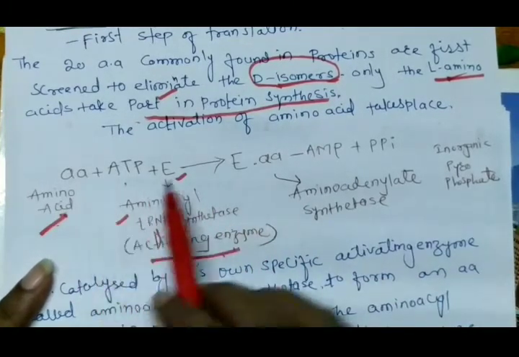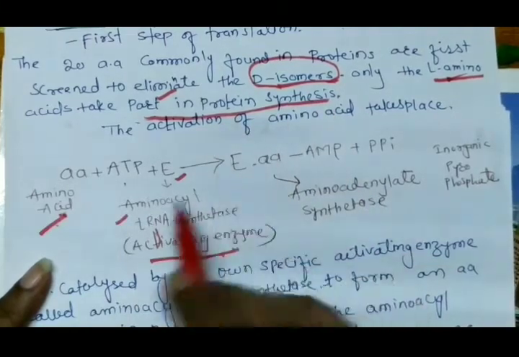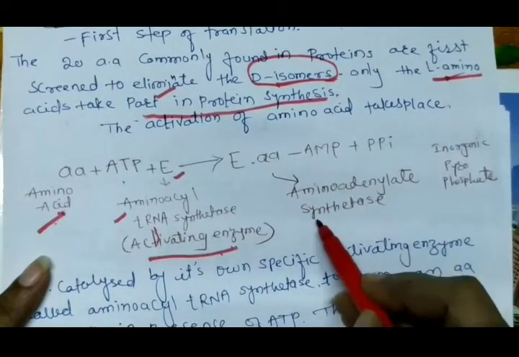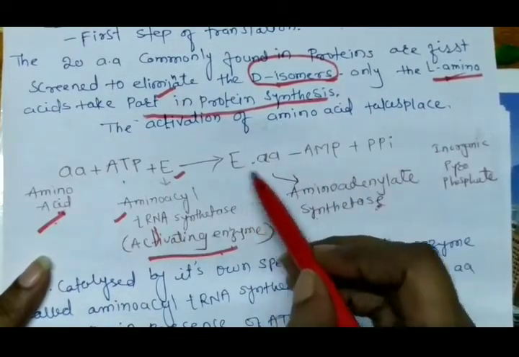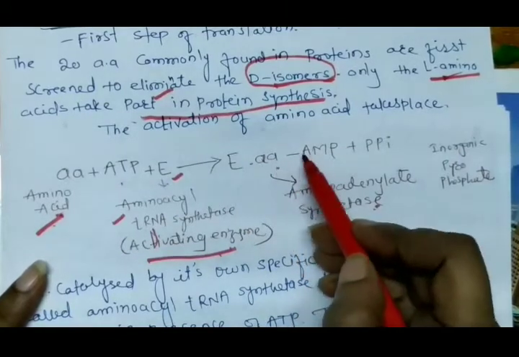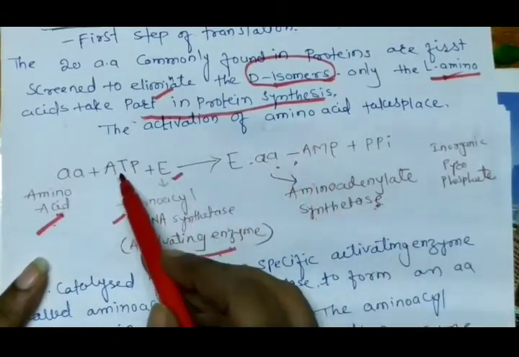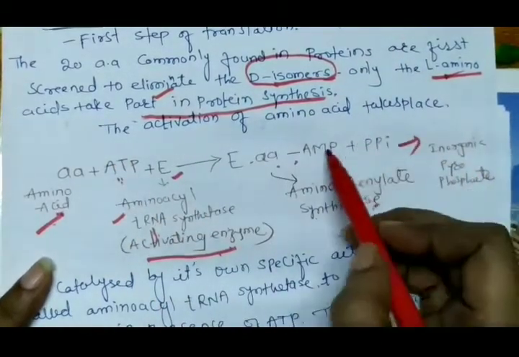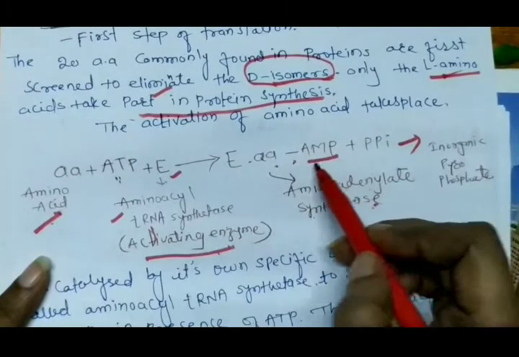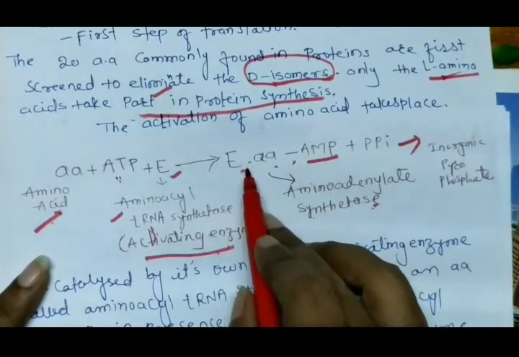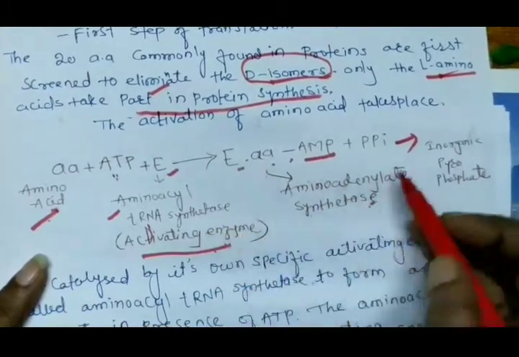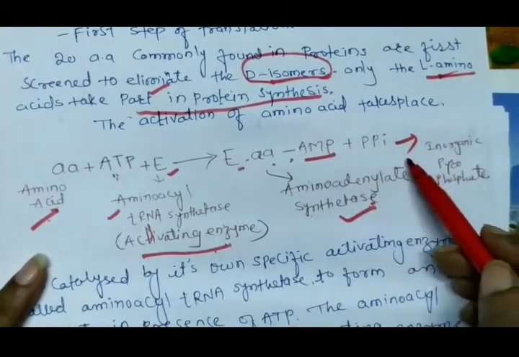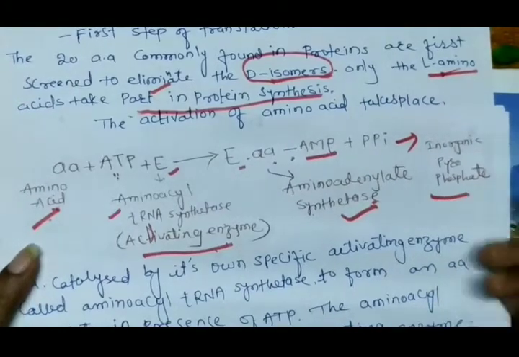Now after the reaction, it is converted into a complex which is called amino adenylate synthetase, enzyme plus amino acid. From this ATP, one phosphate is removed, and this adenosine monophosphate forms a complex with the activated enzyme plus amino acid, and forms the amino adenylate synthetase. Now inorganic pyrophosphate is removed from this reaction.